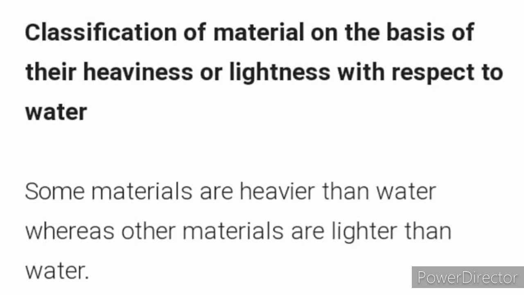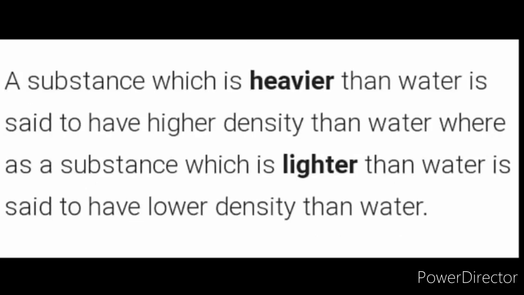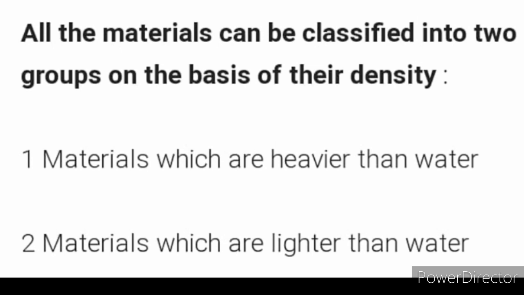So our next topic is classification of materials on the basis of their heaviness or lightness with respect to water. Some materials are heavier than water, whereas other materials are lighter than water. A substance which is heavier than water is said to have higher density than water, whereas a substance which is lighter than water is said to have lower density than water. All the materials can be classified into two groups on the basis of their density: materials which are heavier than water, materials which are lighter than water.